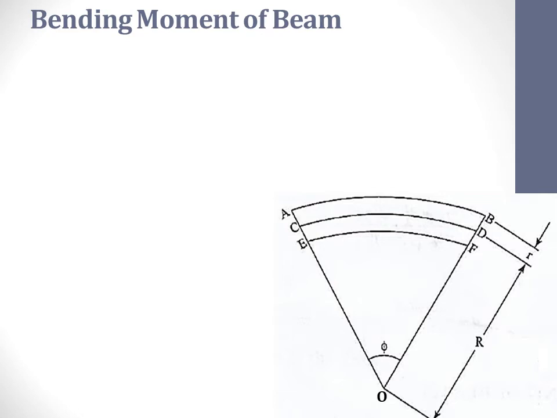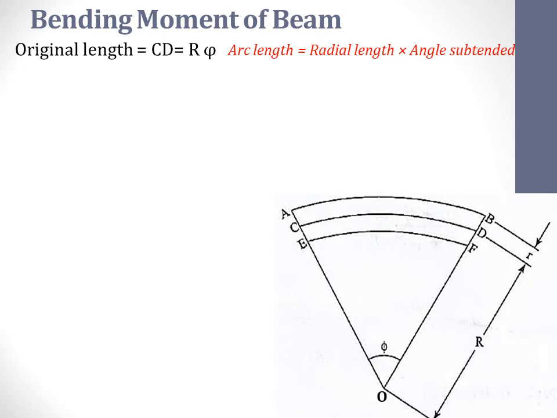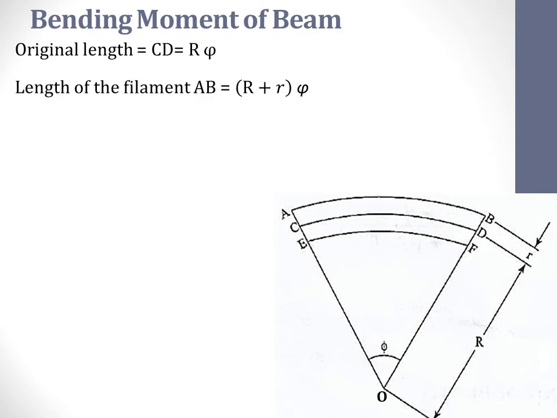Therefore, R is the radius of curvature of the neutral axis, and phi is the angle subtended by the curve CD at the center of curvature O. The original length of the neutral axis CD is given by R phi. This is obtained by using the formula arc length is equal to the product of the radial length into the angle subtended by the arc. The length of the filament AB is given by (R plus small r) into phi.